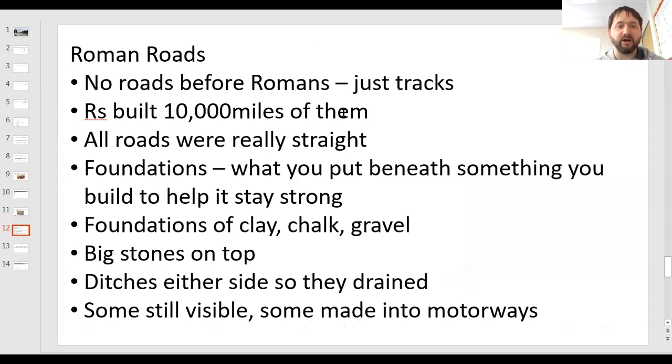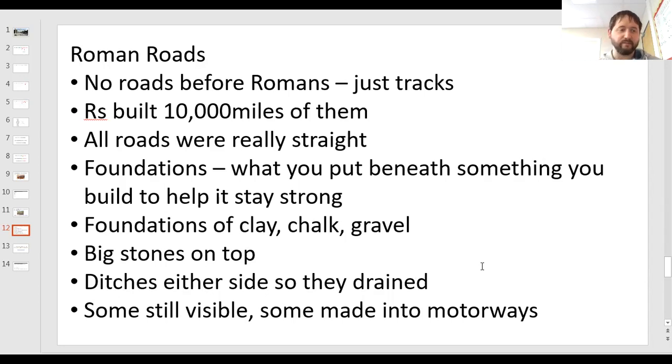And built 10,000 miles of them. I didn't think it necessary to put 16,000 kilometers as well. I just put one. All roads are really straight. Foundations, that's a definition, isn't it? That's one of our words. It's what you put beneath something you build to help it stay strong. And their foundations with clay, chalk, gravel. Put some big stones on top. Ditches are either side, so they drained, and then some still visible, some made into motorway. So I've just put the key points.